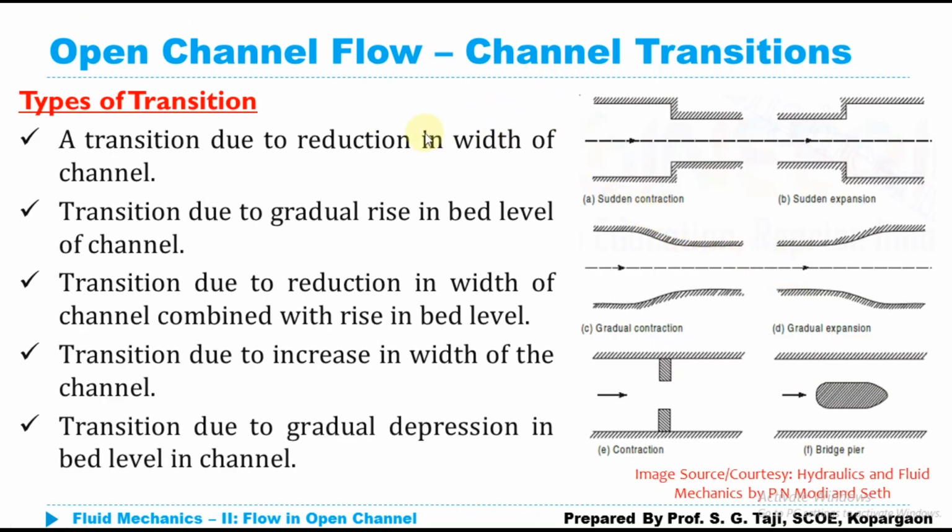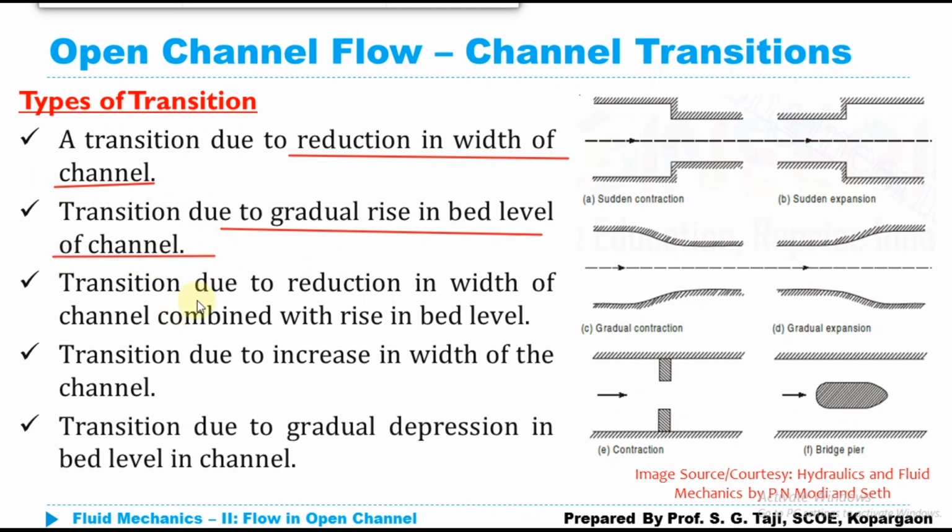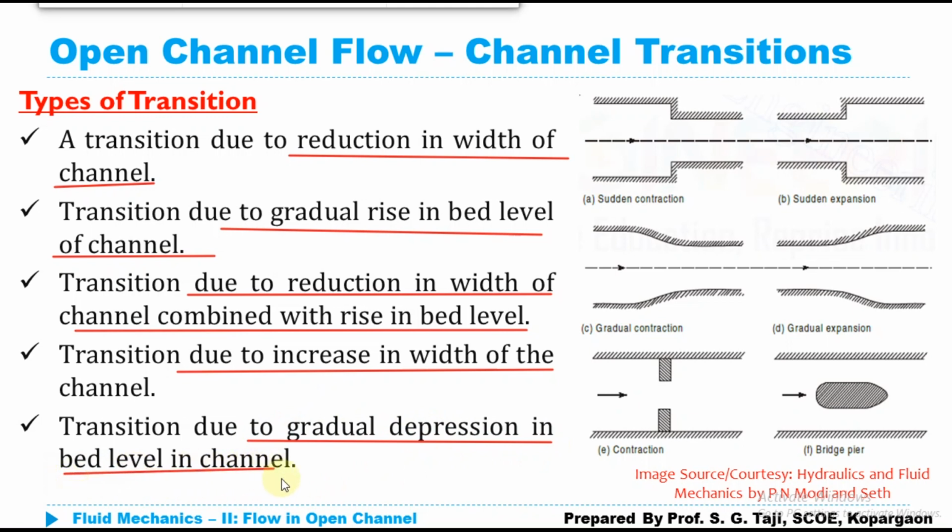So what are the types of channel transition? The basic channel transitions are the sudden and gradual, but further, channel transition can be classified as: first, channel transition due to reduction of width of channel. Second, channel transition due to gradual rise in bed level of the channel. Third, channel transition due to reduction in width of channel combined with the rise in bed level. So it is a combination of the above two, that is, it is reducing width as well as rising the bed level of the channel. Fourth, transition due to increase in width of the channel. Fifth, transition due to gradual depression in bed level in the channel. Those are the types of transition.